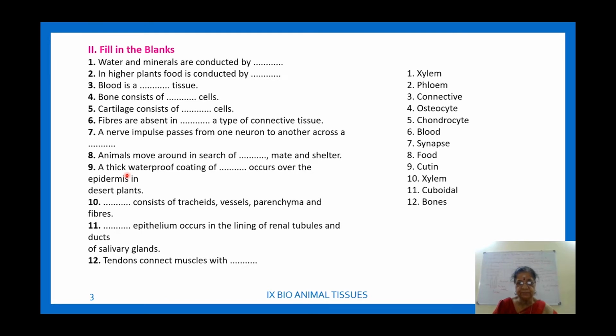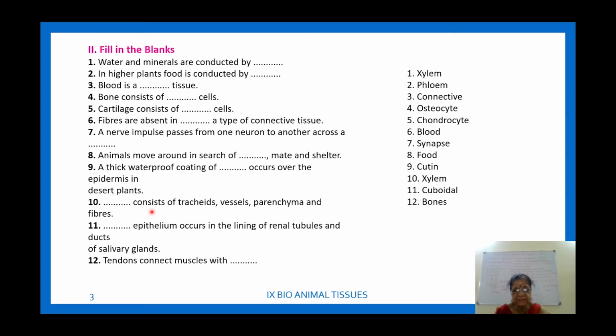Then a thick waterproof coating of cutin in desert plants occurs over the epidermis. What is cutin? We have studied the epidermis in plants, in dicot root, stem and leaf. The outermost layer is the epidermis, which has another thick layer called cuticle. It is formed of a cell wall material called cutin. Okay, so these all come under plant tissues.